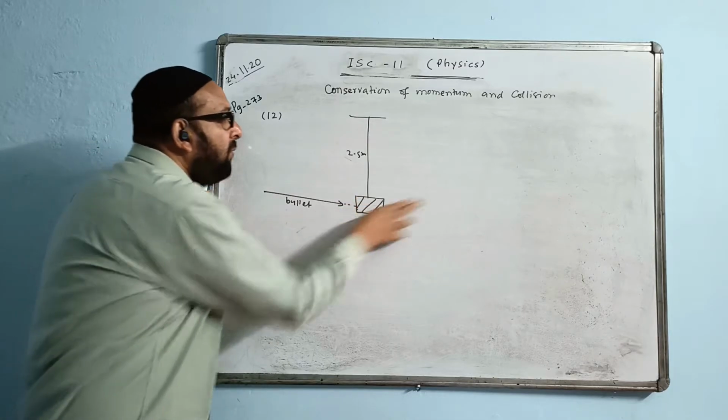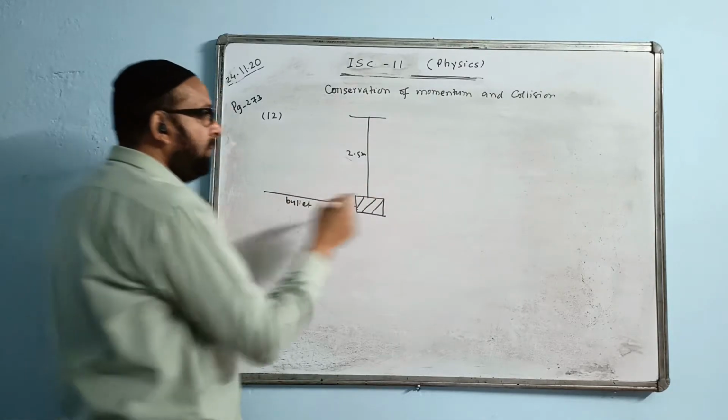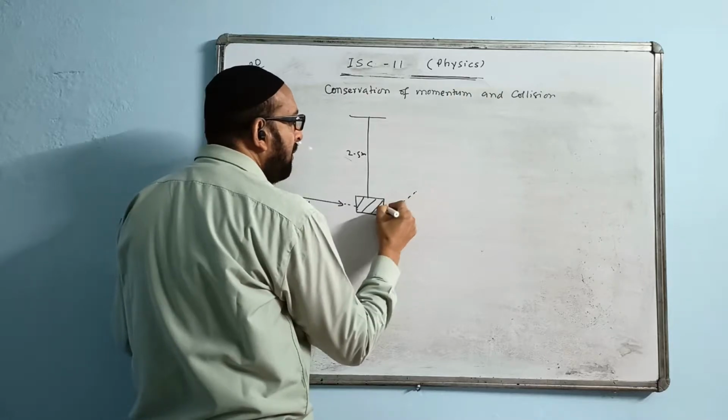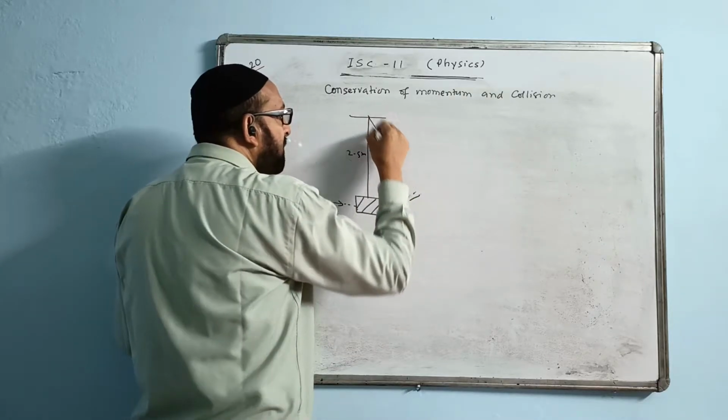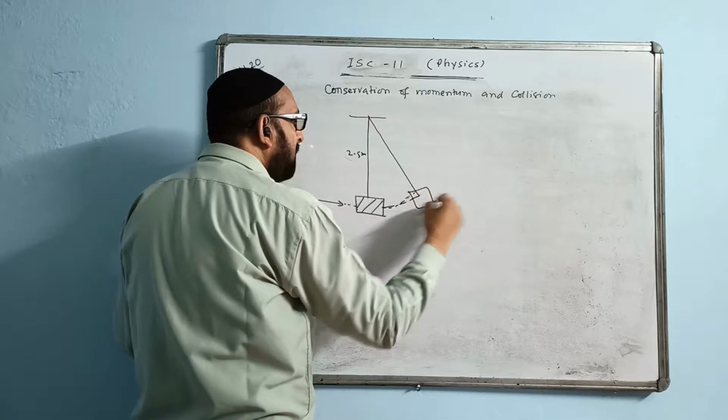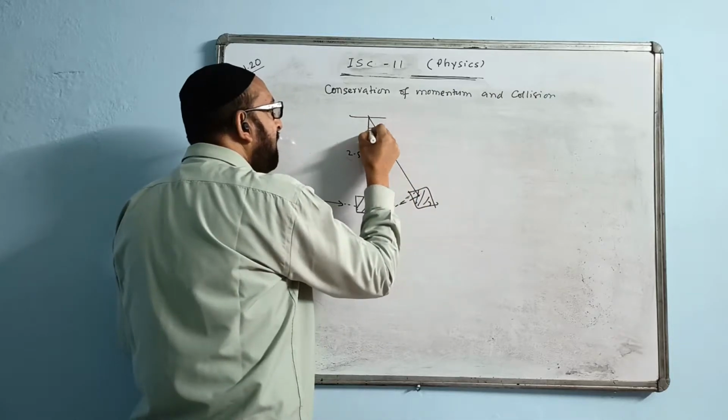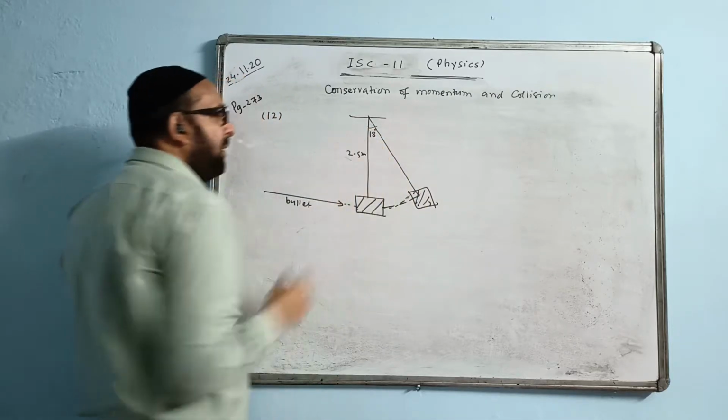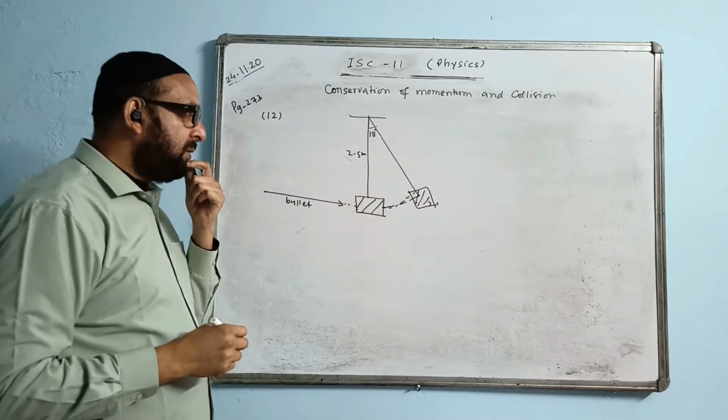As a result the block moves this side, such that the string makes an 18 degree angle with the vertical. Together it moves.